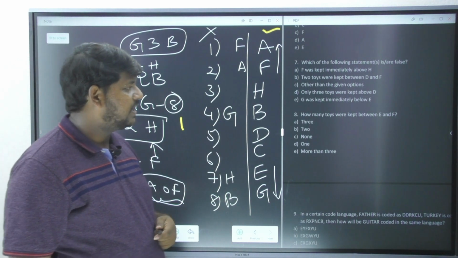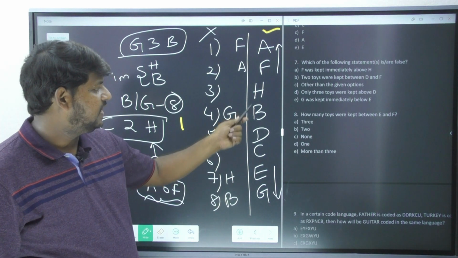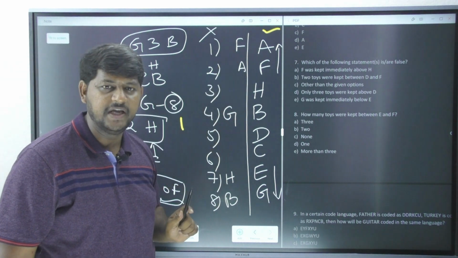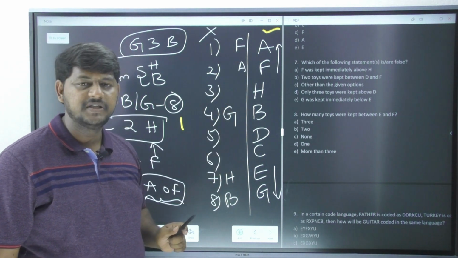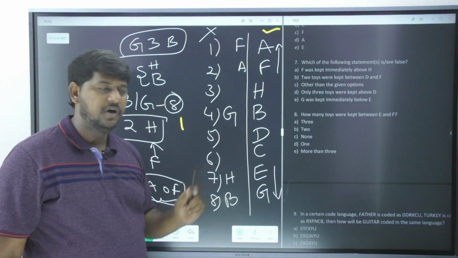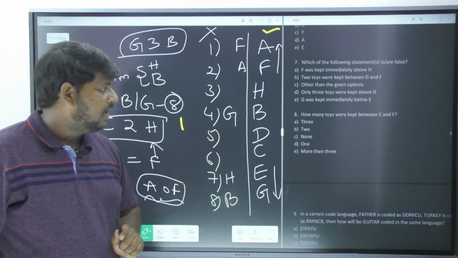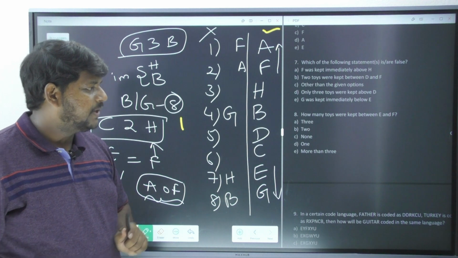Only 3 toys were kept above D. Whether only 3 toys are kept above D? No, this is the false information. So my answer became what? Option number D.